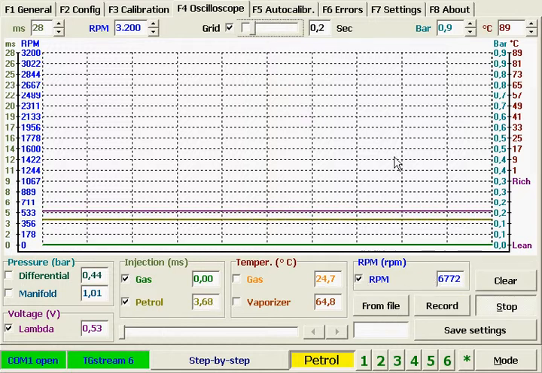The oscillograph can be cleared by pressing the Clear button. And all the settings of the oscilloscope are saved into the file by pressing the Save Settings button, or when closing the program.